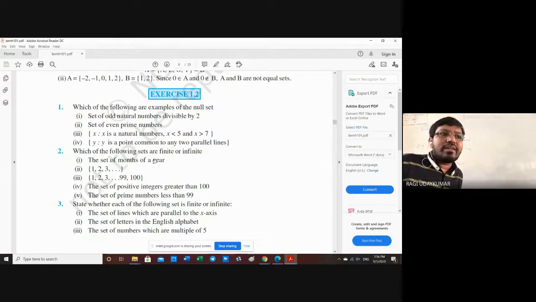Which of the following sets are finite or infinite? Which are finite? See here, these questions you need to write in your notebook. Some of you may think that you will simply write question number 1, empty set, 2, not empty set, 3, empty set, 4, not empty set. Don't write like this in your notebook. When you are writing, write the question. Set of the odd natural numbers divisible by 2 is an empty set. Set of the even prime numbers is not an empty set, like that. Otherwise, you write the question and again, under that, the answer.